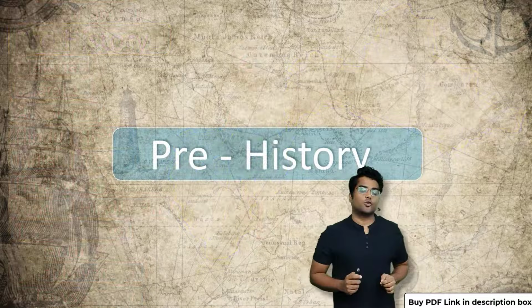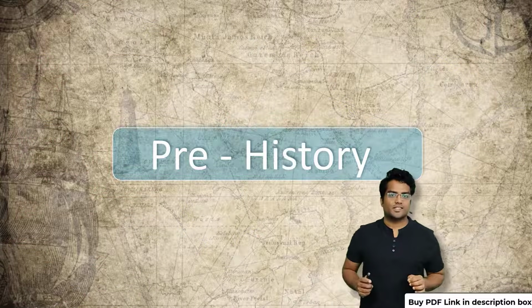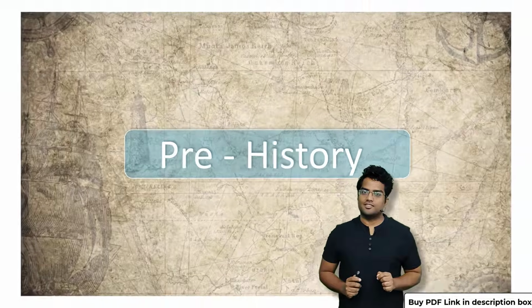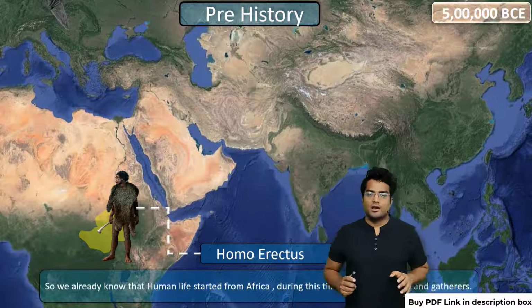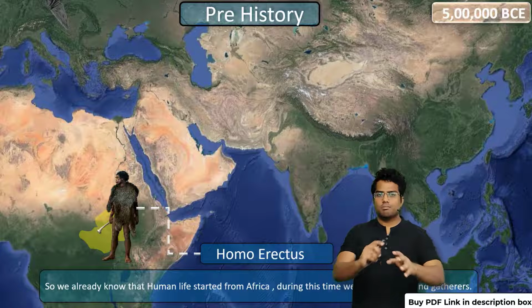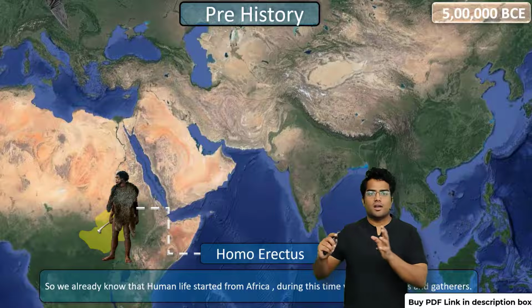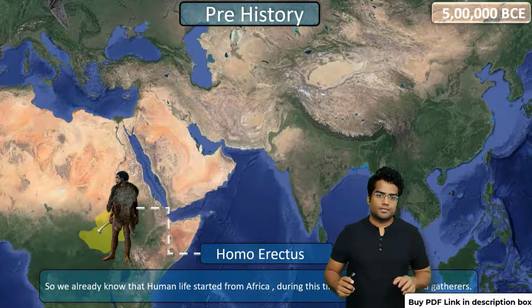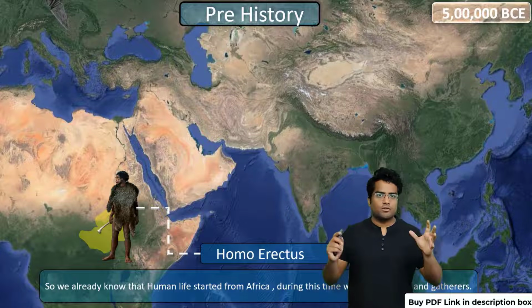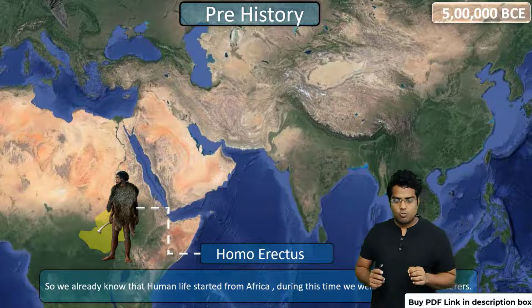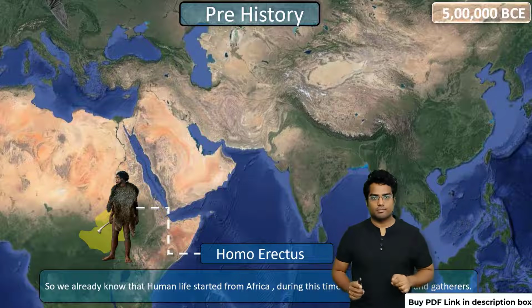In this video, we are going to discuss what India was called during the prehistoric times. So this is India in the prehistoric time, not just India, pretty much the whole of Africa, Central Asia, Asia, and parts of Europe. This is the prehistory, around 5 lakh years ago. So the question is, what was India known as during this time?